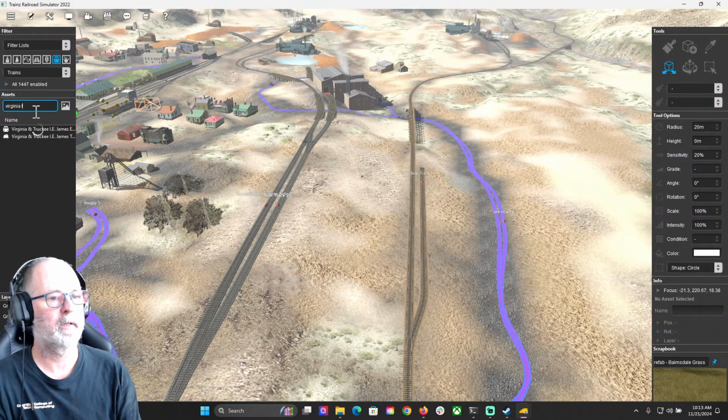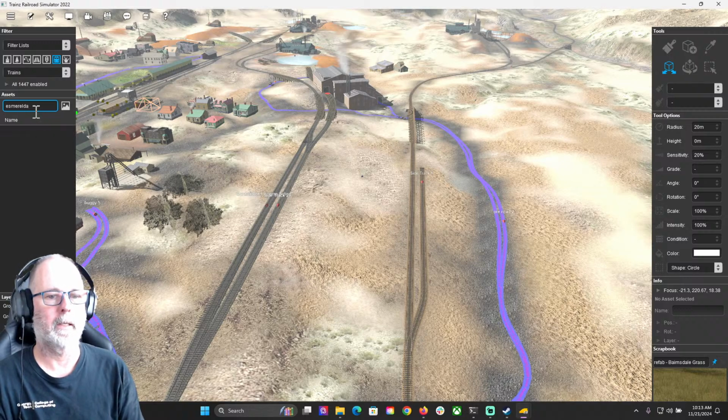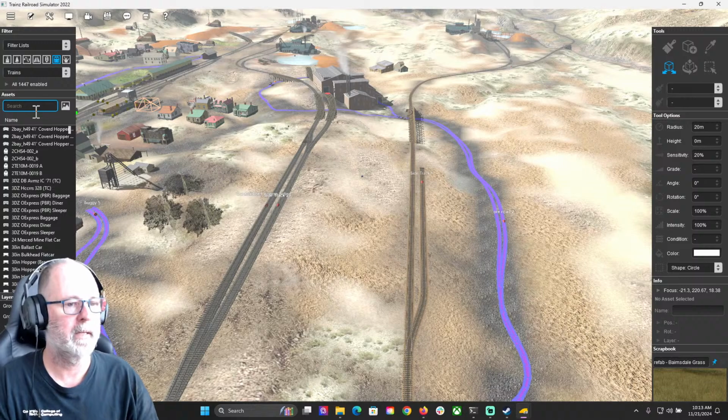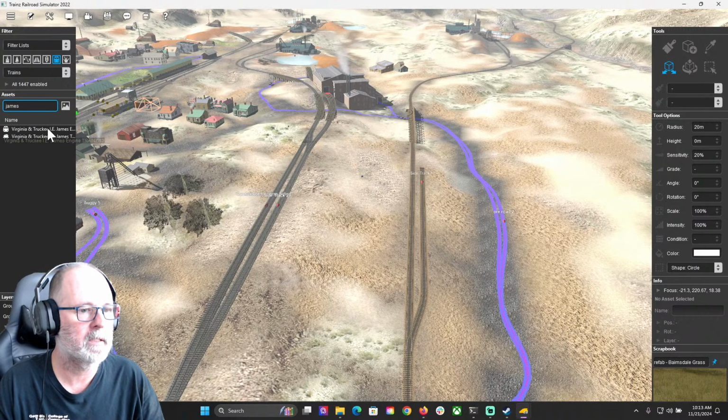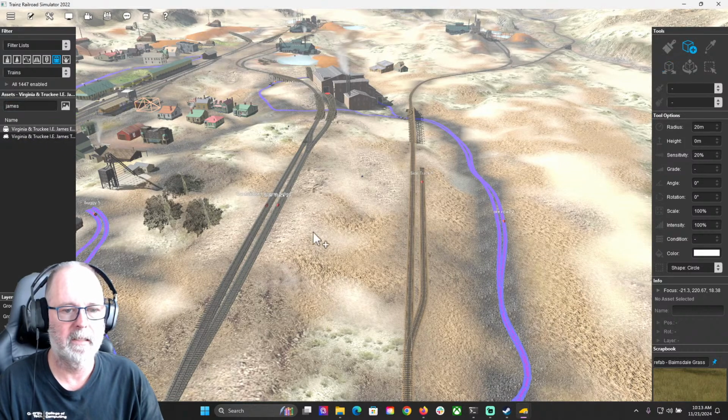Where was I getting the Esmeralda from? Oh, I don't know where the Esmeralda was coming from. Is it the I.E. James? Let's take a look at this one here. So what is the difference here? This is the engine, and that's the tender. Okay, so let's take a look.